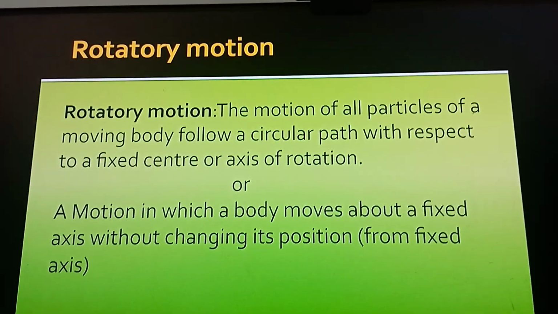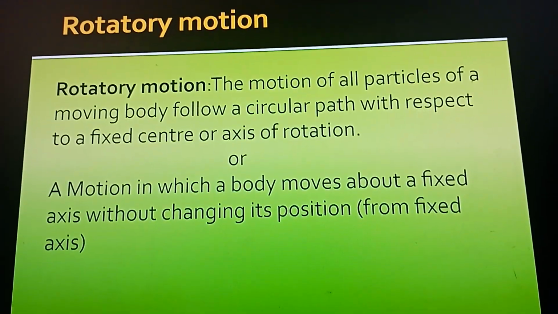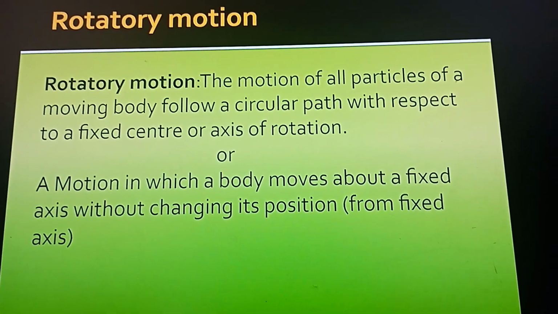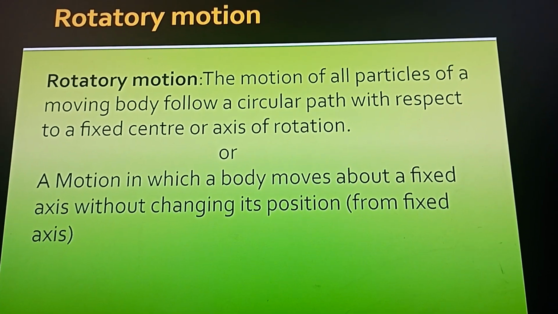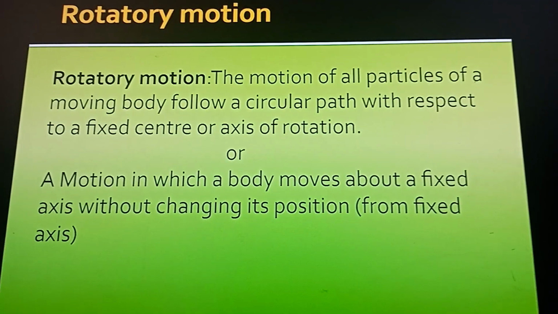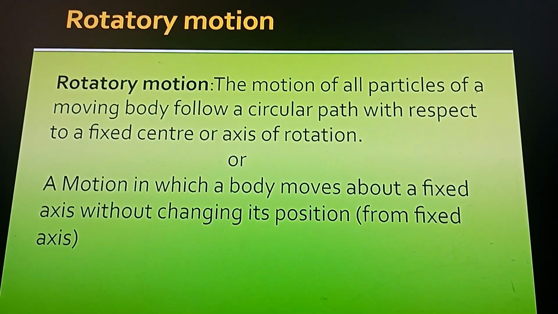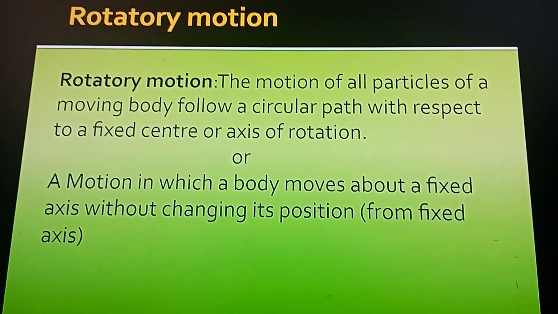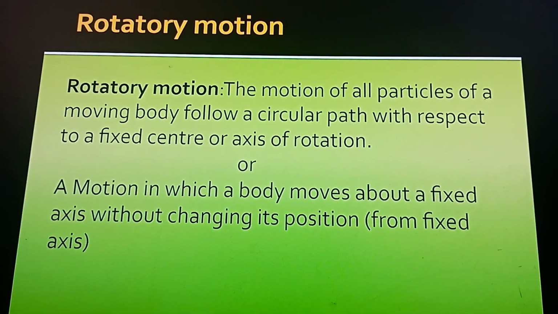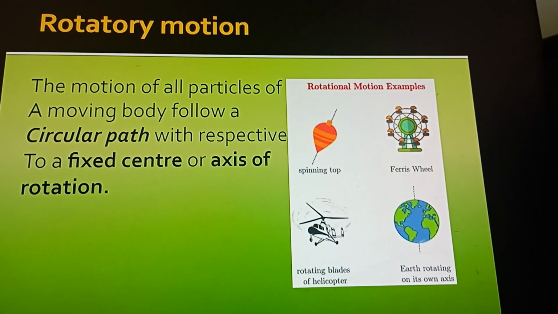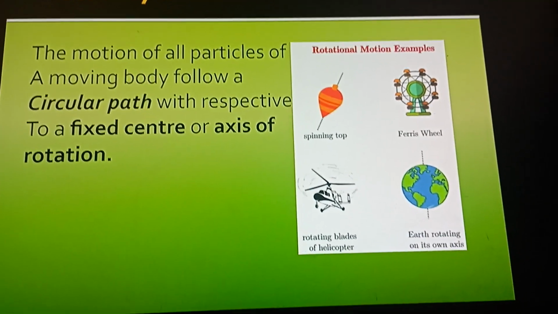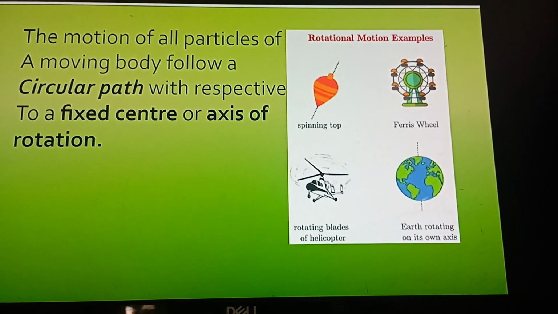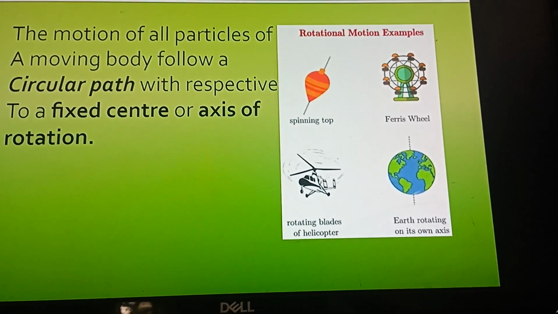Next, rotatory. The motion of all particles of a body follows a circular path with respect to a fixed center or axis of rotation, or a motion in which a body moves about a fixed axis without changing its position. You will see here a spinning top, a body moving and following a circular path. How will it spin? In a circular path, right?